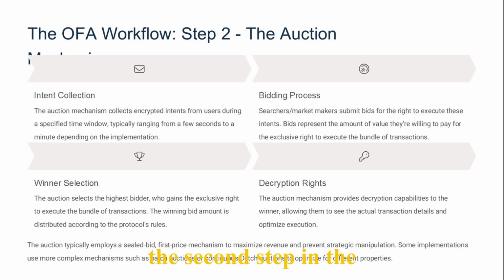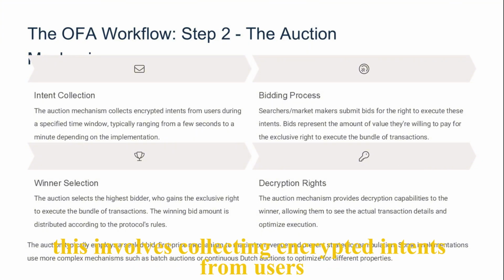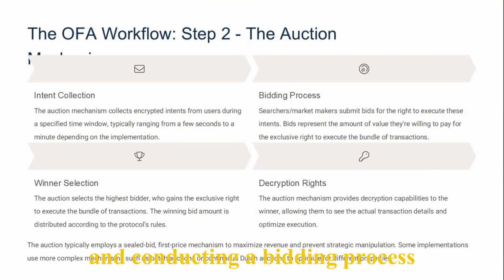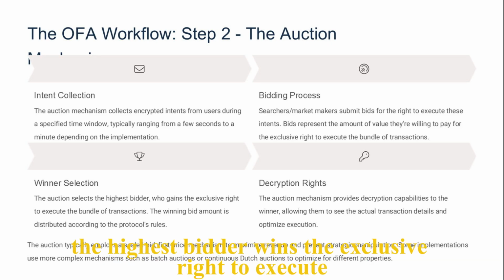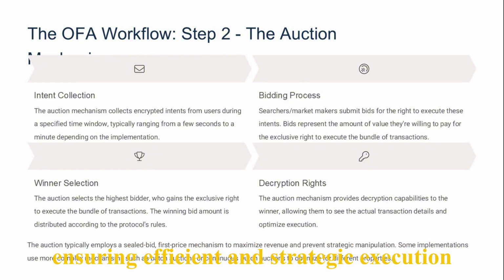The second step in the OFA workflow is the auction mechanism. This involves collecting encrypted intents from users and conducting a bidding process where searchers submit bids for the right to execute transactions. The highest bidder wins the exclusive right to execute the transaction bundle, ensuring efficient and strategic execution.